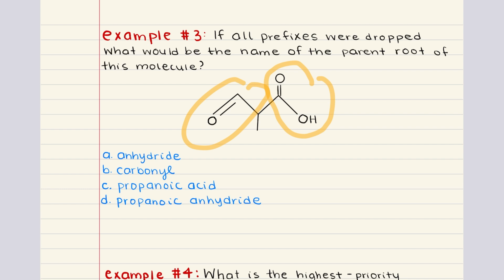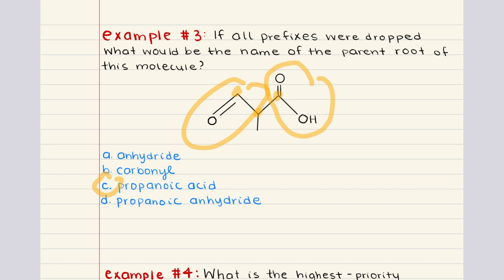Carboxylic acids always dominate the naming of the molecule when they're present, and that means that the parent root must reflect the carboxylic acid. In this case, the correct answer is propanoic acid because the structure is based on a 3-carbon chain with the carboxylic acid group as the defining feature.